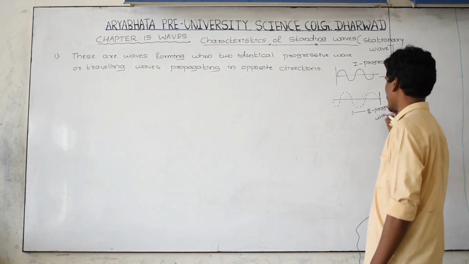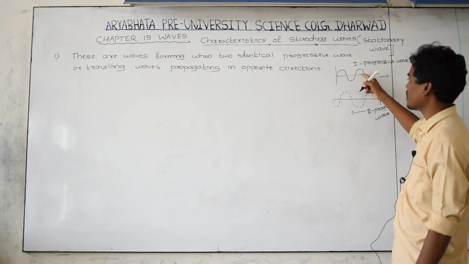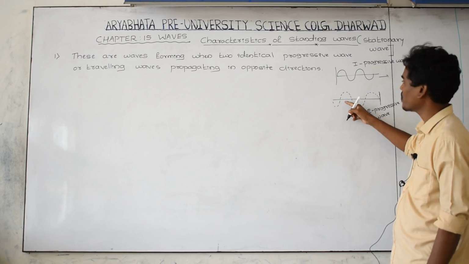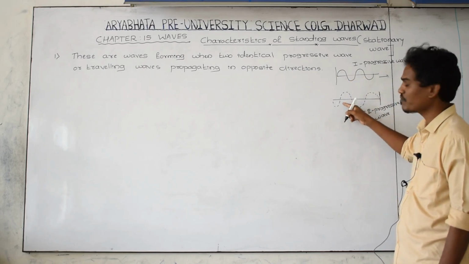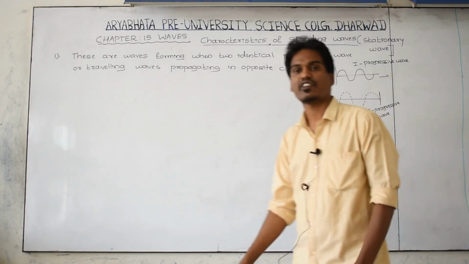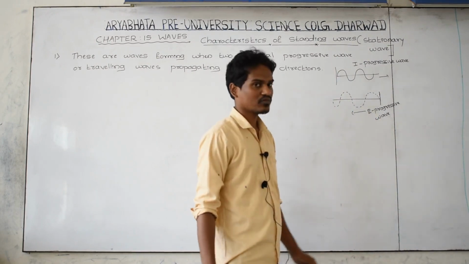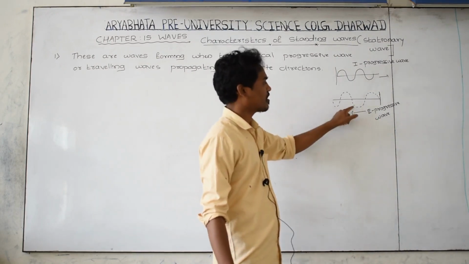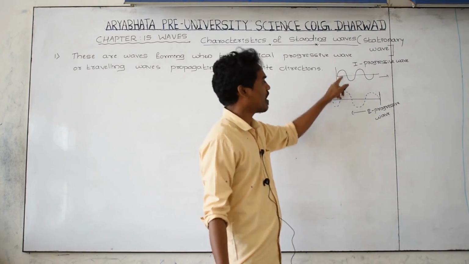Both are identical, meaning the speed of the first wave is exactly the same as the second wave. Velocity, amplitude, frequency and wavelength are exactly the same.